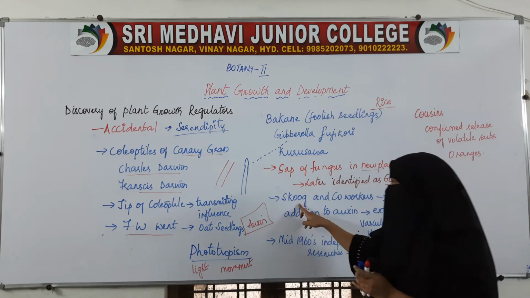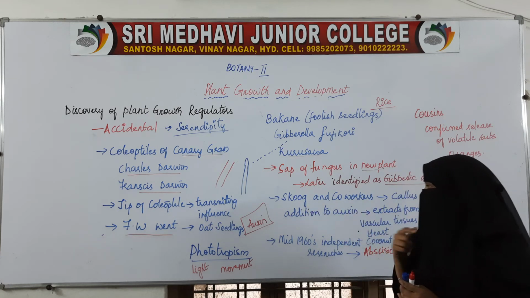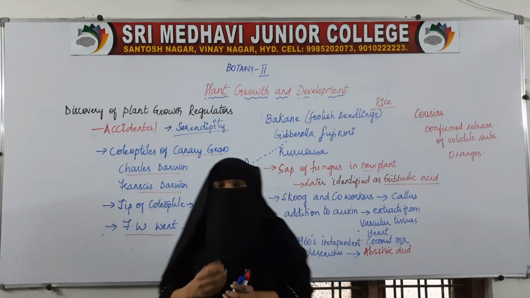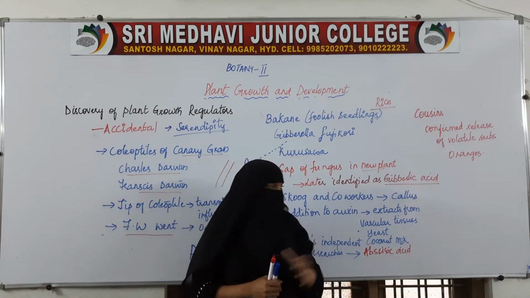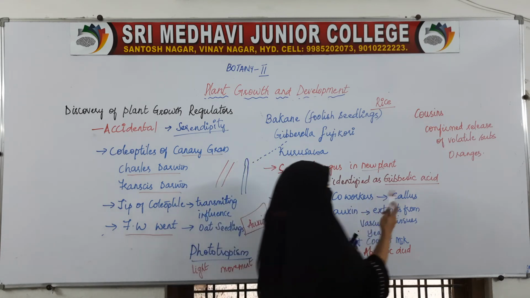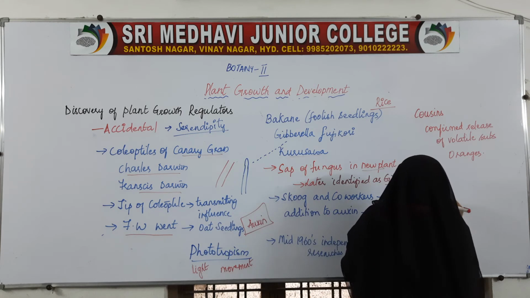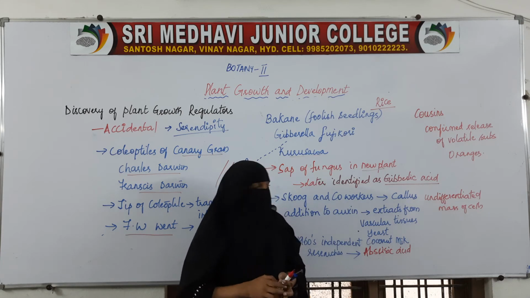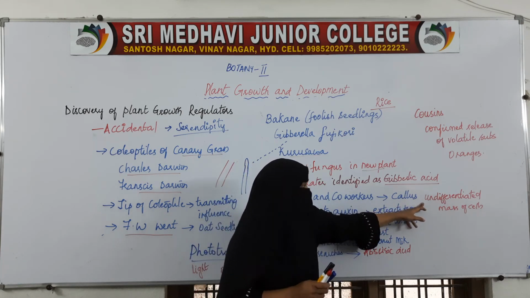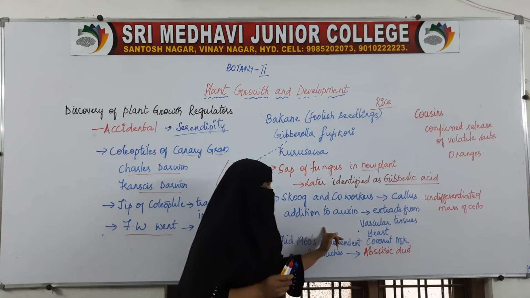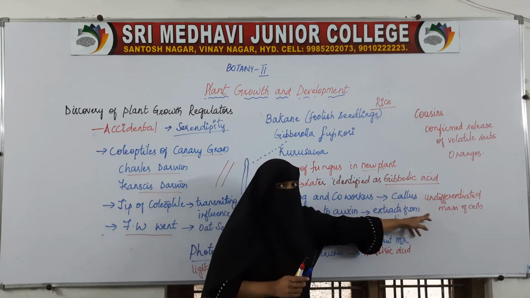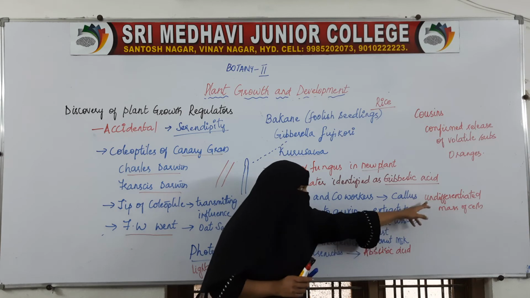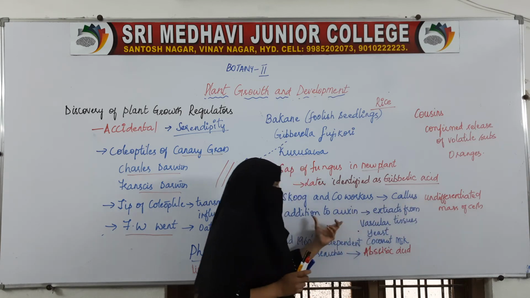Then another scientist, Skoog, and his co-workers took an undifferentiated mass of cells, that is callus. Callus is nothing but an undifferentiated mass of cells, that is, a few cells which have not been assigned a function. He took that mass of cells and added auxin to it.